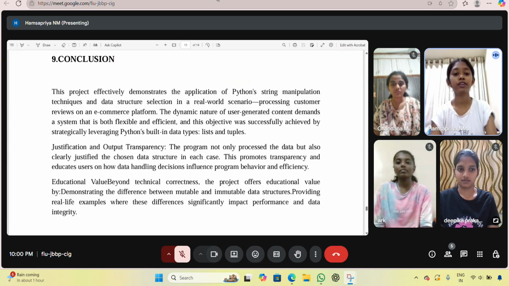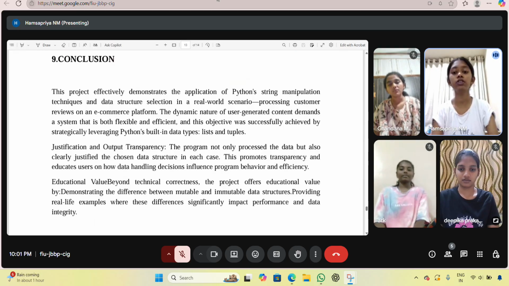This project effectively demonstrates the application of Python's string manipulation techniques and data structure selection in a real-world scenario, processing reviews on an e-commerce platform, given the dynamic nature of user-generated content, with justification and output transparency. The program not only processed the data but clearly justified the chosen data structure in each case.